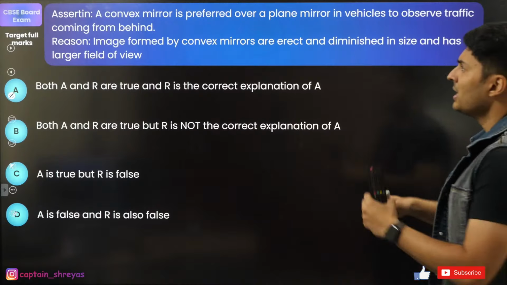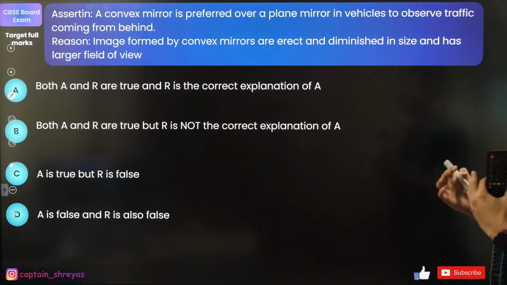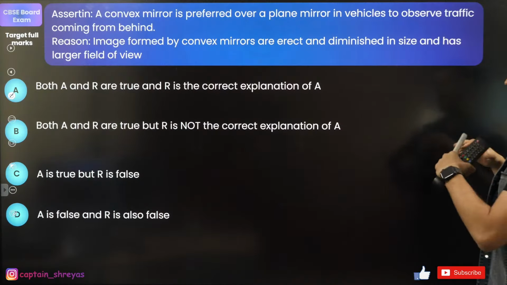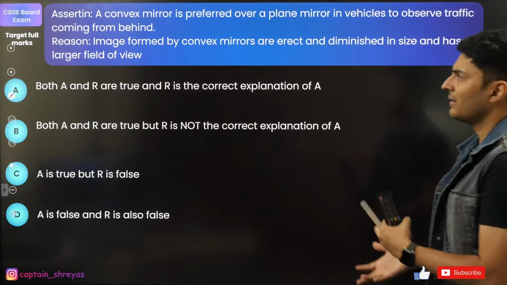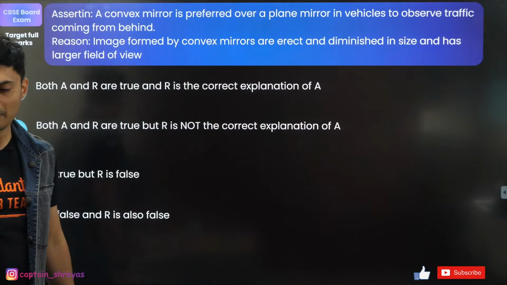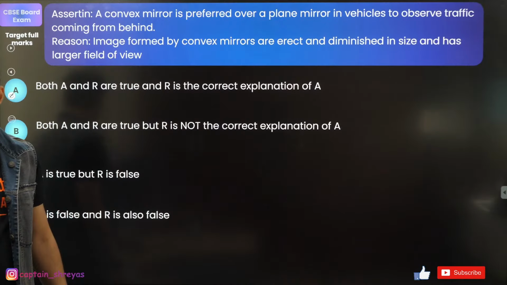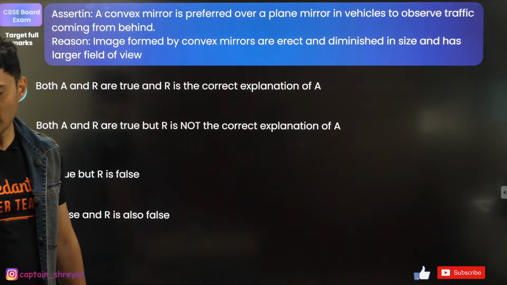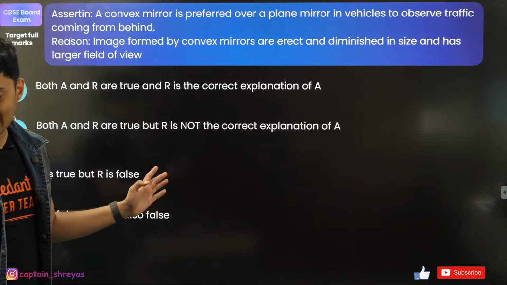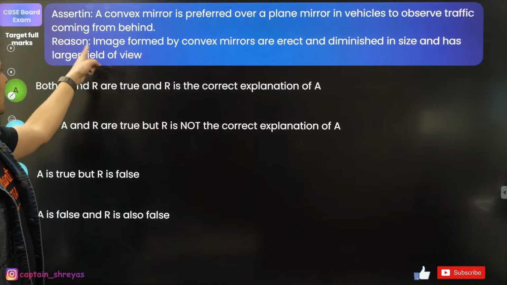A convex mirror is preferred over a plane mirror in vehicles to observe traffic coming from behind. The reasoning says images formed by convex mirrors are erect, diminished in size, and also have a larger field of view. Is that right or wrong? What do you guys say? A lot of you are saying option A, some of you said C also. I don't think this is false, guys. This is correct. Why?